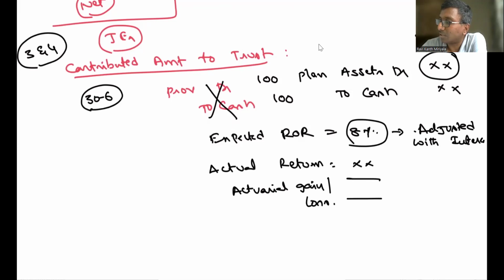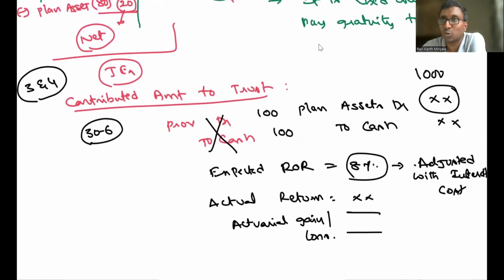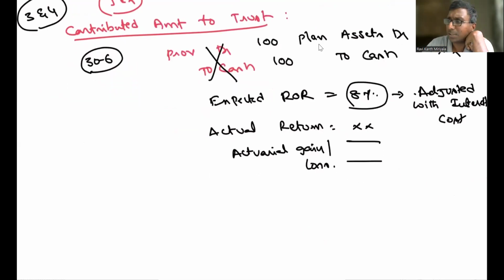Interest cost. Where is interest cost, sir? Sometimes in Excel, I showed you just now. Let me explain what that is. 8%, I told you, right? 1,000 into 8% is equal to 80 rupees.